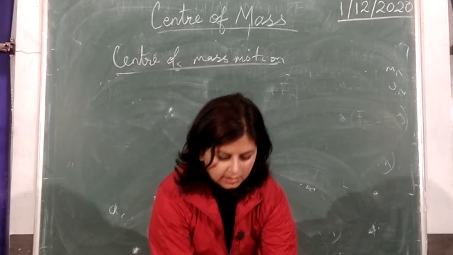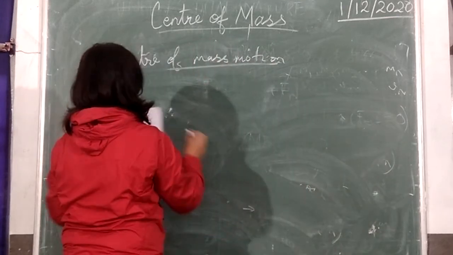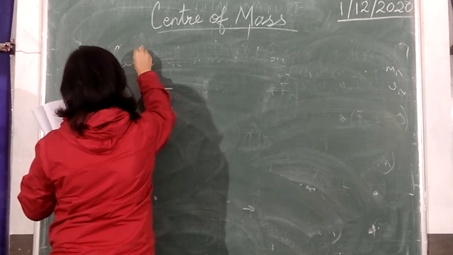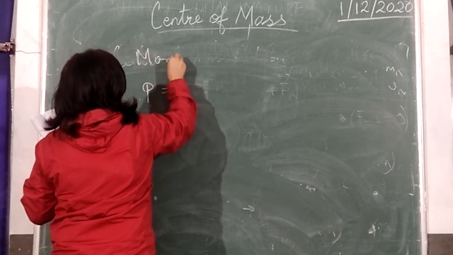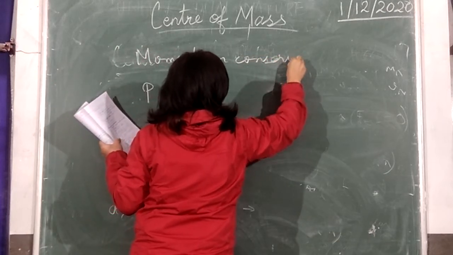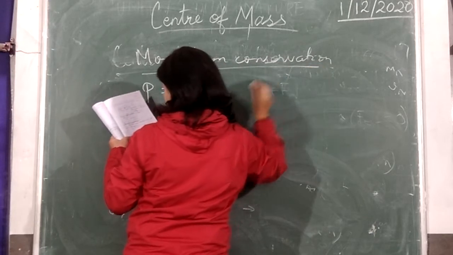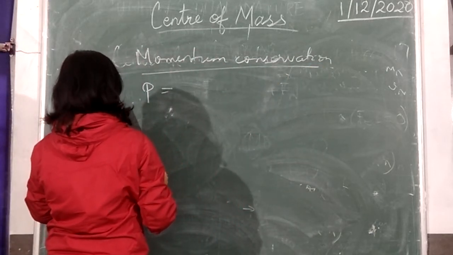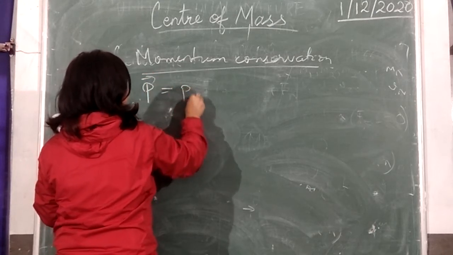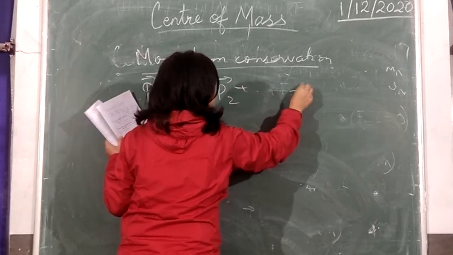If we have a system of n particles, the total linear momentum of the system is given by P, which is the sum of the momentum of the individual particles, P1 plus P2 till Pn.